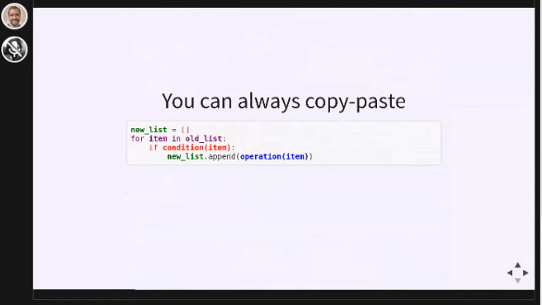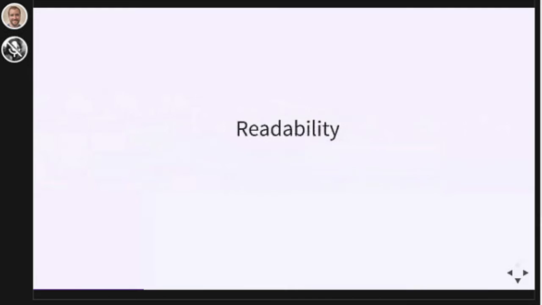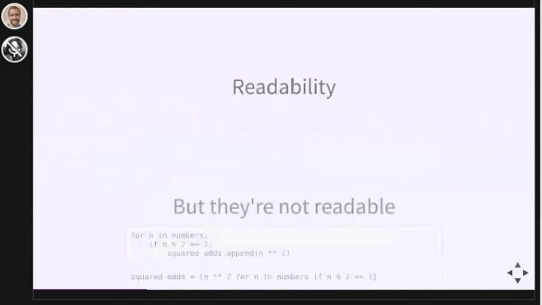So I've shown you how to build up a list comprehension from a for loop, to copy paste your way from this for loop to this comprehension. Let's talk about the readability of these things. That's a common complaint with list comprehensions in Python. Readability is probably the most common complaint with list comprehensions. They tend to be a lot more compact than for loops. Let's talk about that fact.